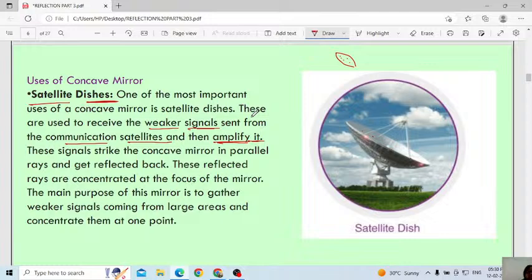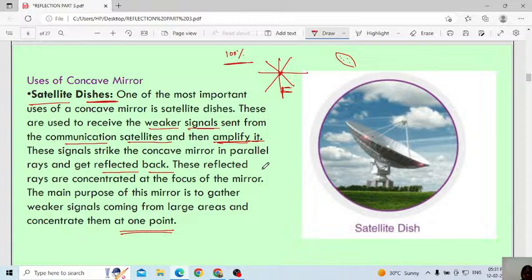The signals strike the concave mirror in parallel rays and get reflected back. These reflected rays are concentrated at the focus of the mirror. The main purpose of the mirror is to gather weaker signals coming from larger areas and concentrate them at one point. Whatever rays are coming get concentrated at the single point, the focus. Then you get a 100% accurate signal in the form of an image. Understood in detail what is the use of the concave mirror?